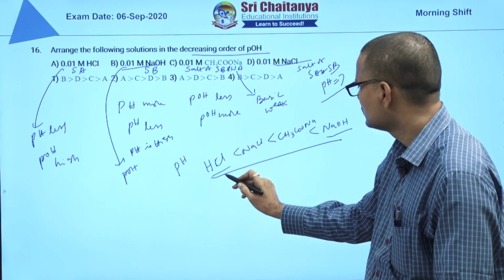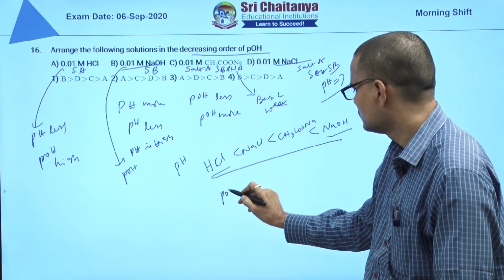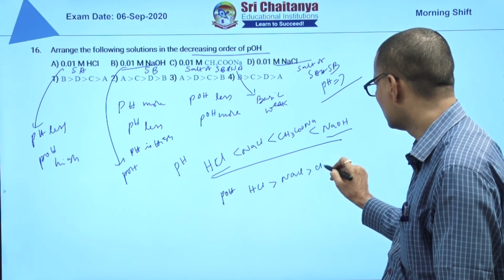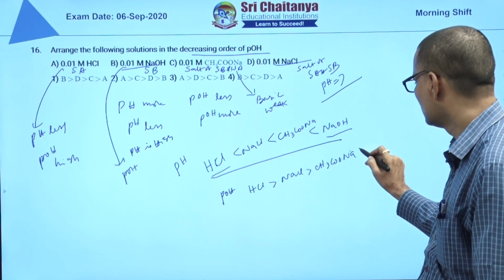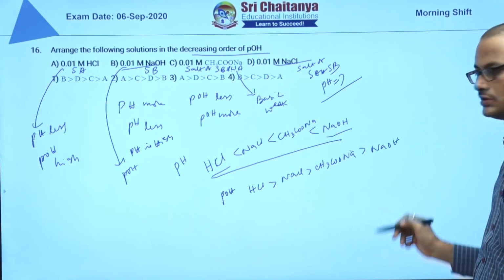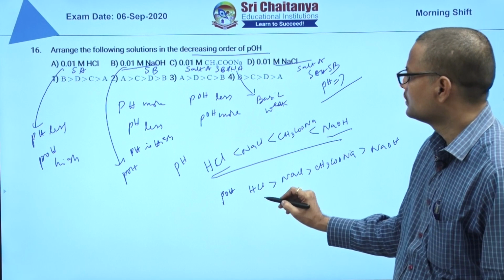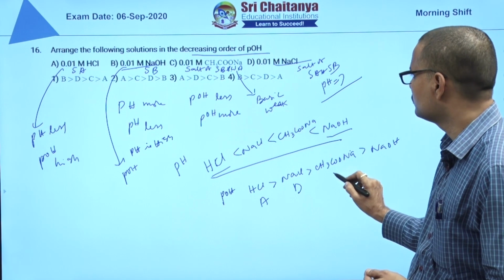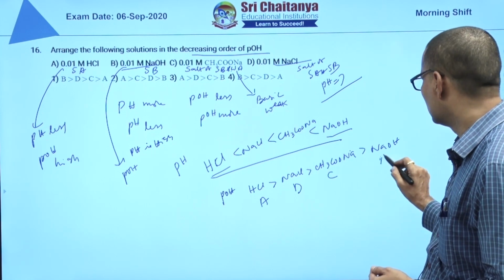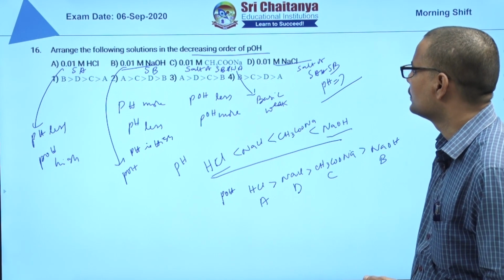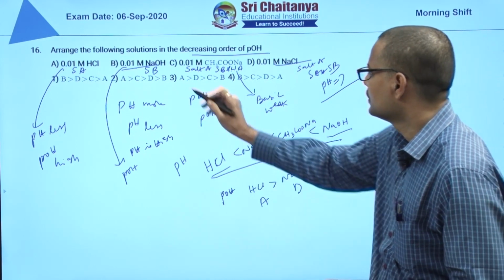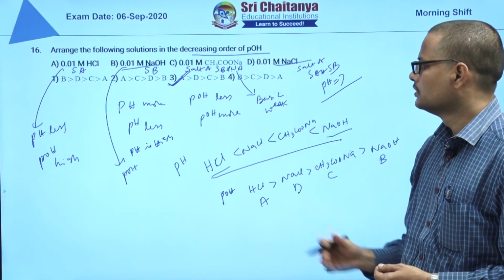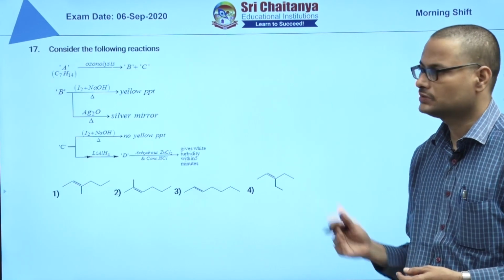Then pOH is: HCl is more, then NaCl, then CH3COONa, then NaOH, right? This is pOH. Now HCl is A, NaCl is D, CH3COONa is C, NaOH is B. A is more than D, which is more than C and B. The answer is 3, option 3. So the third option is the answer for the 16th question.